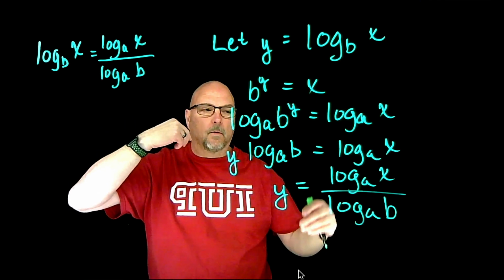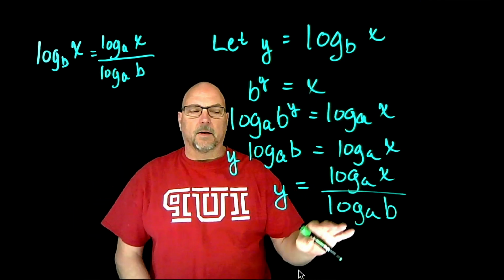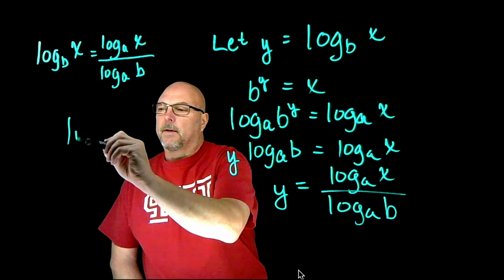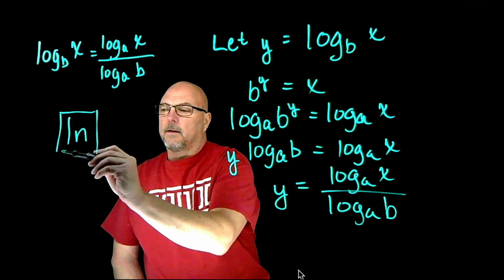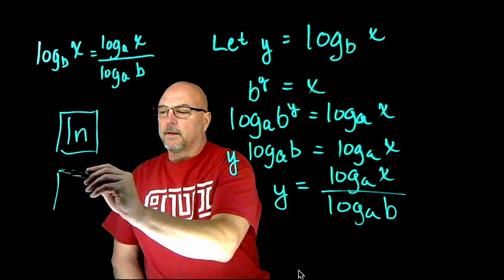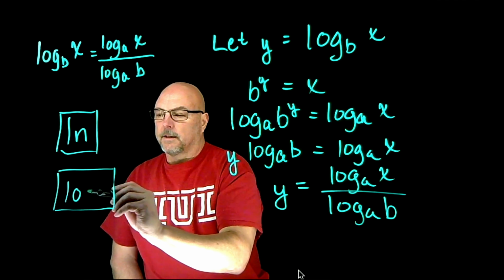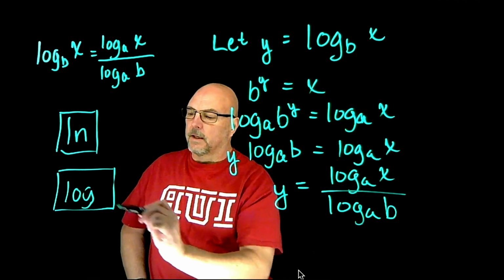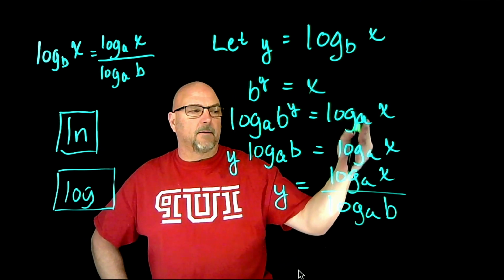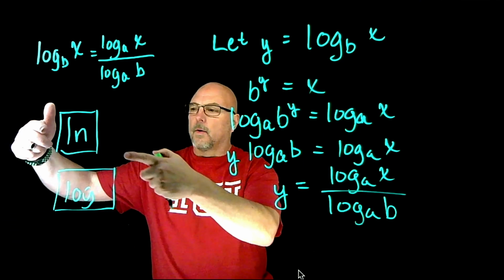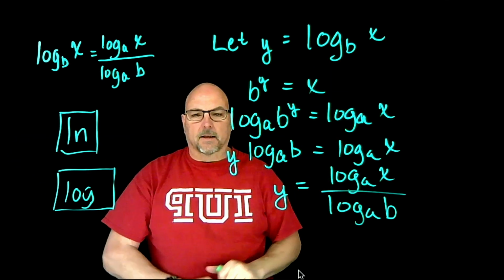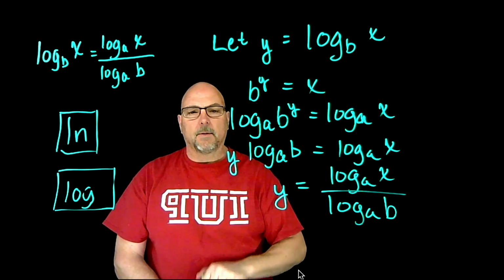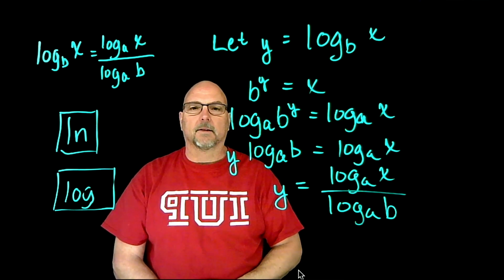So a lot of people might wonder, why do we need to do this? The reason we need to do it, and it's maybe computationally passé now, but before the TI-83 or 84, there were two buttons on our calculator. There was a natural log button up here, and there was a log button down here. So we had to put everything into the common log or into a natural log. So that's where this comes from. But it's still taught in our pre-calculus classes. So let me show you a couple of quick examples of how this plays out.